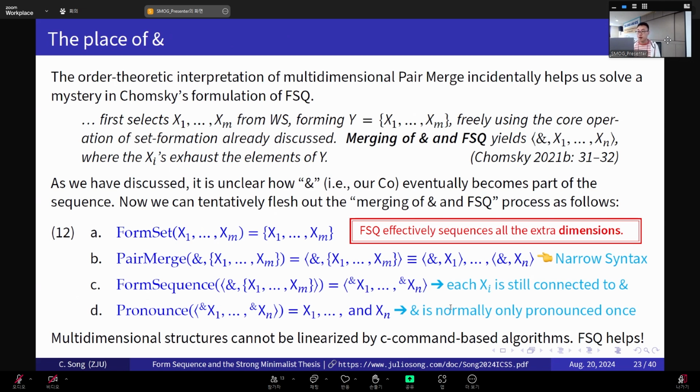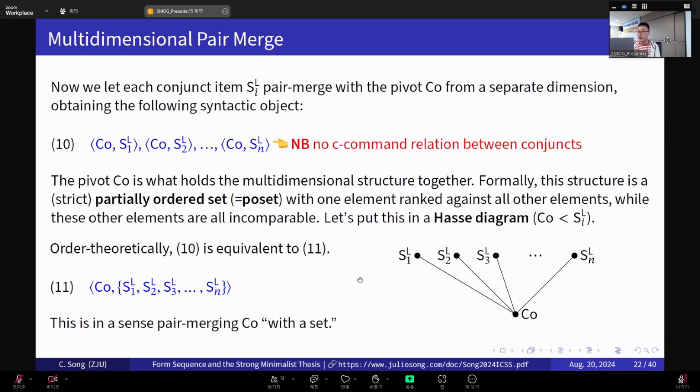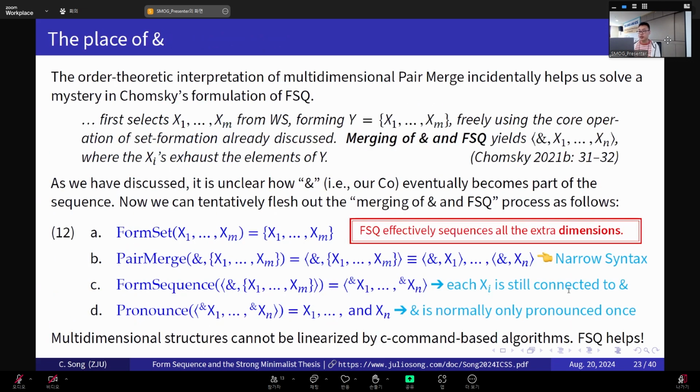Okay? Another interesting point here is that in 12c, in this form sequence step, each x, each conjunct, is still connected to the ampersand, to the conjunction. So if we go back to the picture here, what we're sequencing are not simply the conjunct items themselves, we're actually sequencing the whole dimensions here. So we're not just sequencing the dots, we're sequencing the lines like this. And that's why I'm distributing the "and" to each and every one of them, to show that each x is still connected to "and".